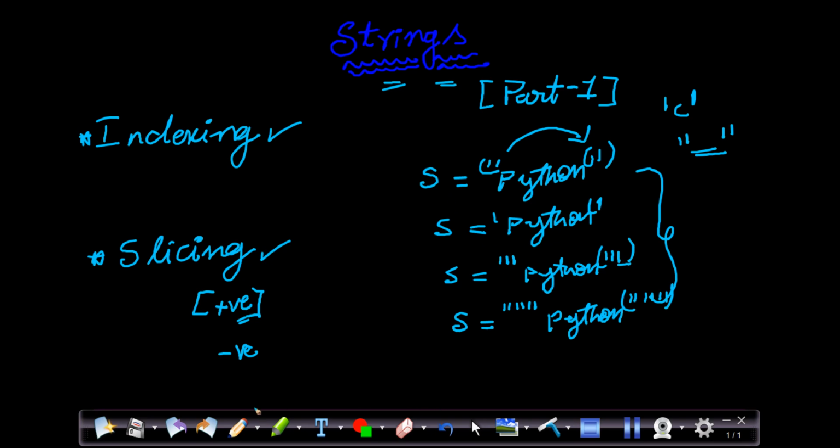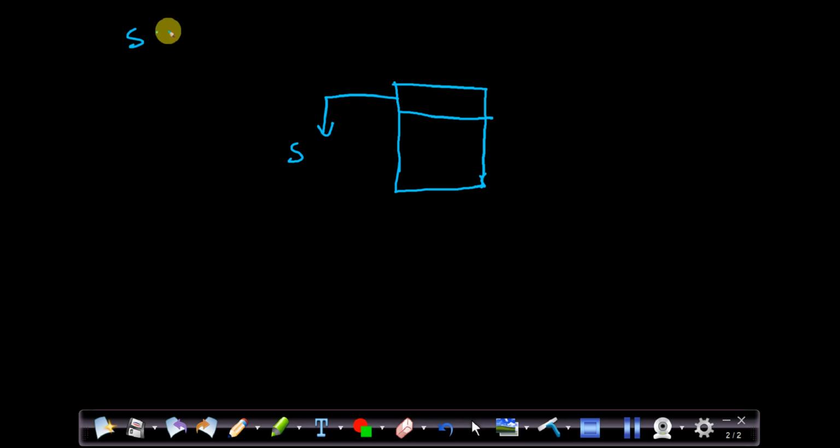So what happens when you initialize like this? When we talk about the variable concept, whenever we initialize a variable, let's say this is our RAM, your computer's RAM. Inside the RAM there will be a variable assigned with the name s, because we initialized s is equal to Python.